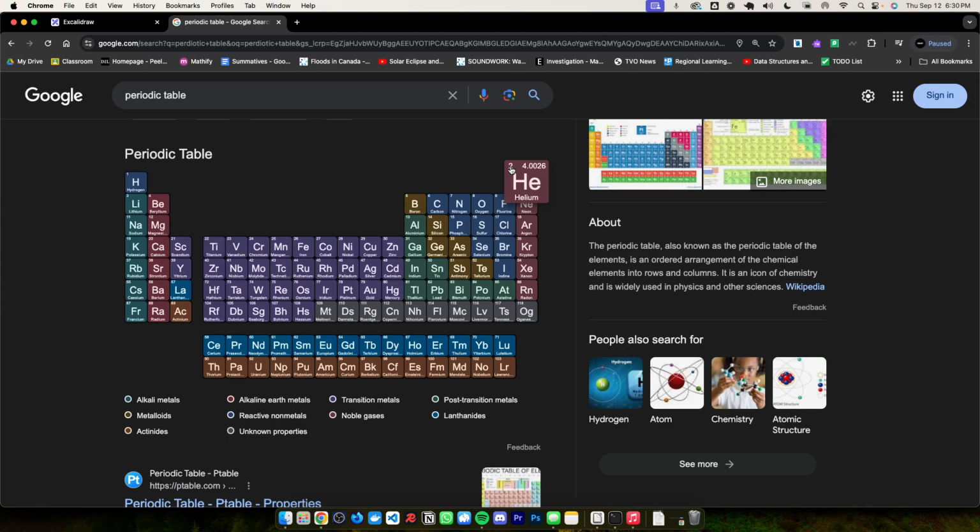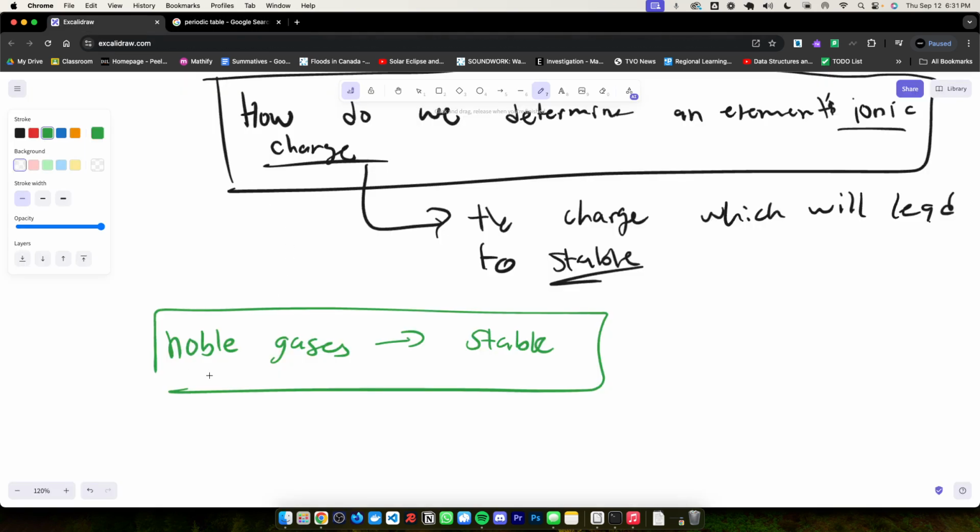If there's more than two, you'd move on to the next energy level. But since there's only two right now, you're still in the first energy level. And two is enough to be considered a full outermost shell because the first level is always going to have two, right? Same thing with neon, and going further and further. So, as I said, noble gases, they're stable. That's what I was trying to prove with my analogy.